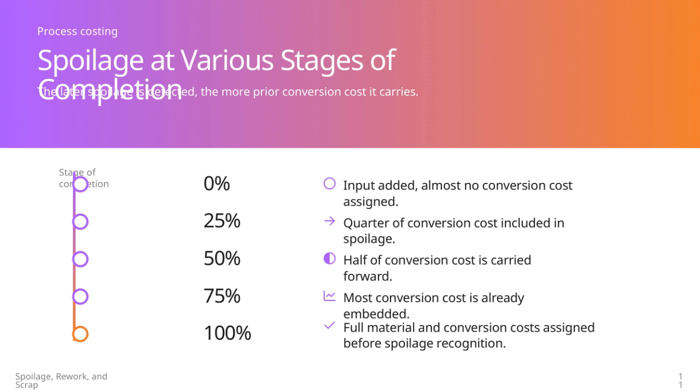Moving to 75%, most of the conversion costs have already been embedded by that point. Finally, at 100%, both the full material and conversion costs are assigned before spoilage is recognized. The key takeaway here is that the later spoilage is detected in the production process, the more prior conversion costs it carries with it. This impacts how we allocate costs for spoilage, rework, and scrap during process costing.